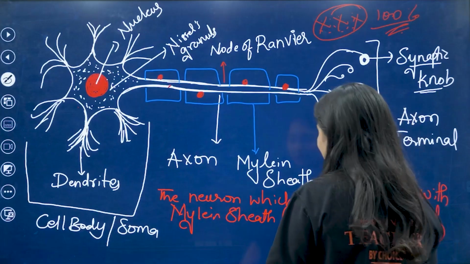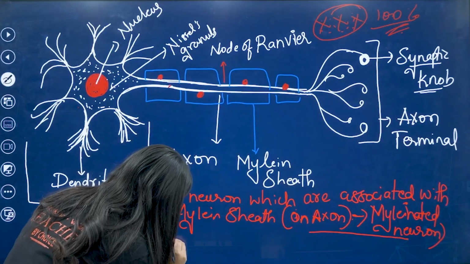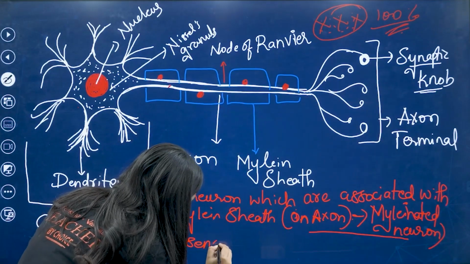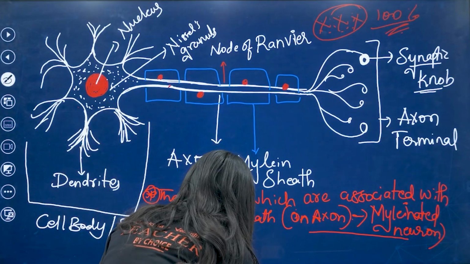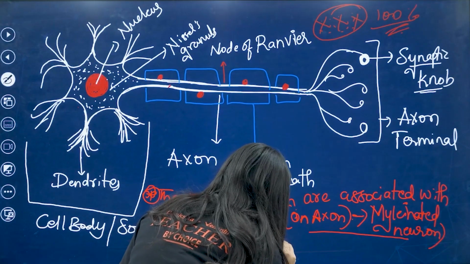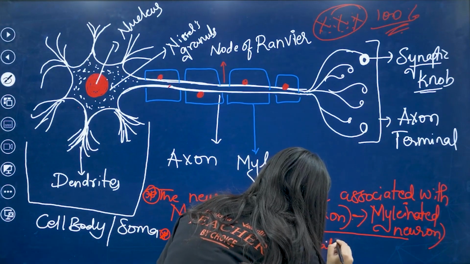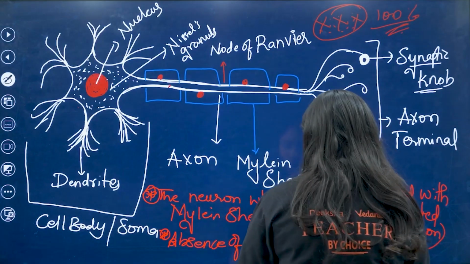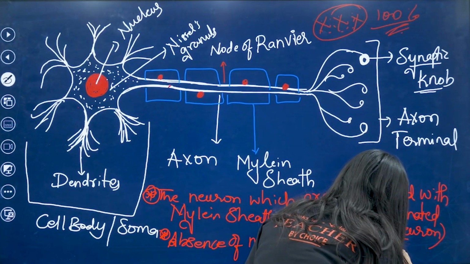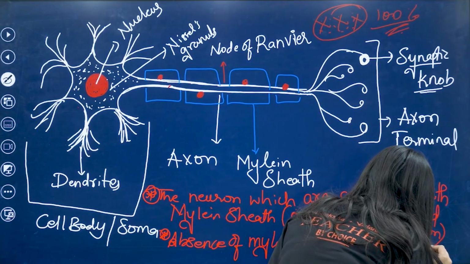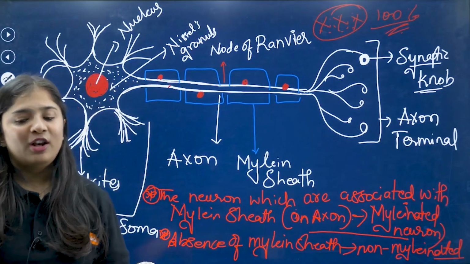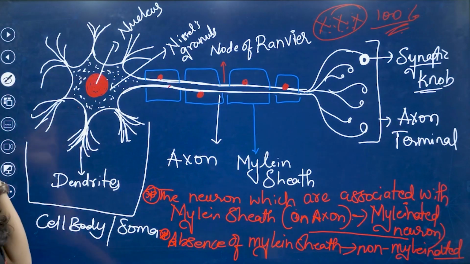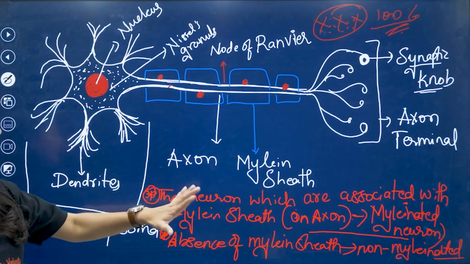If it is the absence of myelin sheath, we call it non-myelinated. This is all about the diagram of the neuron and the difference between myelinated and non-myelinated. I hope you guys are clear about it.